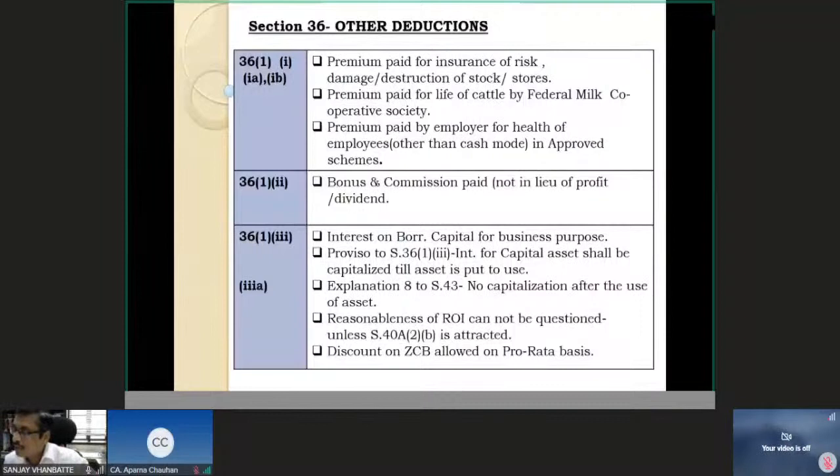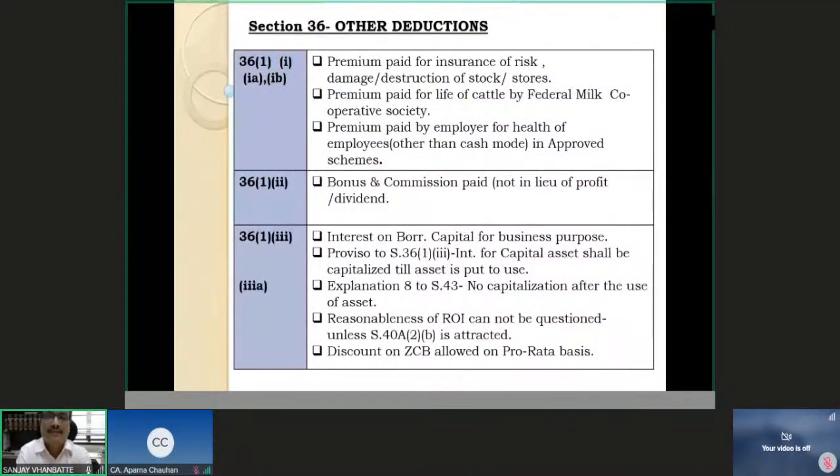Janvi Agarwal, you are asking me about deduction under section 35CCC within 5 years. I didn't get what is 5 years, because 35CCC is, as I told you, the agricultural extension project, 150% in the year of incurring the expenditure, and from AY 21-22 it is 100%. I didn't get your question. If you can ask me once again, I'll be able to answer this. Okay, so whatever questions are on my screen in the box, I have answered.